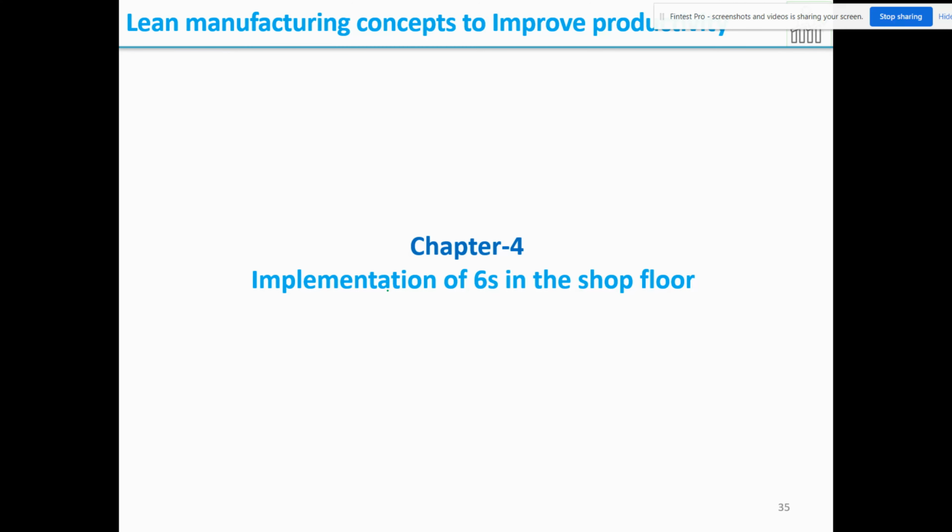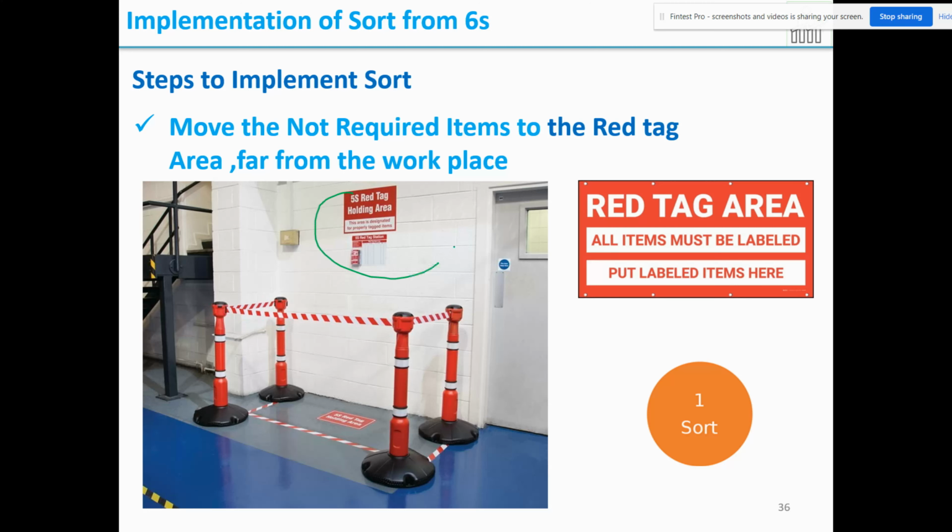Now let us see implementation of 6S in the shop floor. How can we implement this? We can create a red tag area, and remove all unwanted items and place them here. We can tell the people that they have 3 days of time to move the material to a particular place wherever they require it. Otherwise, after 3 days the material can be scrapped. Then we can arrange things in alphabetical or number order, identify each thing, and follow it regularly.